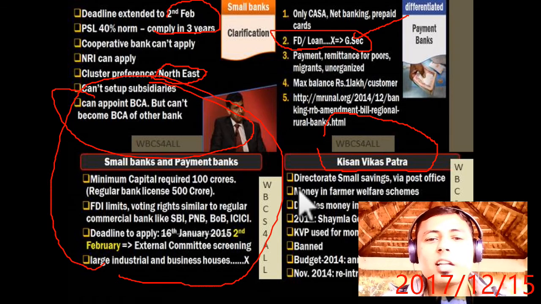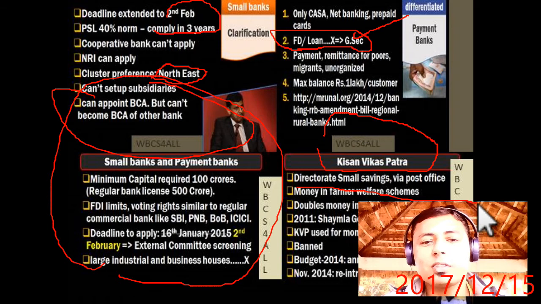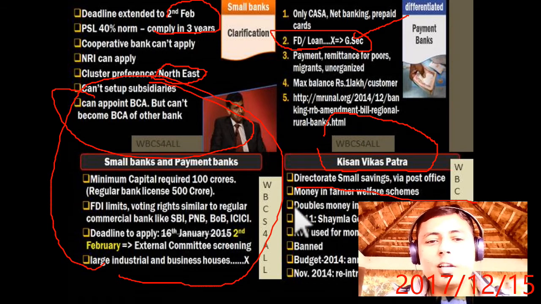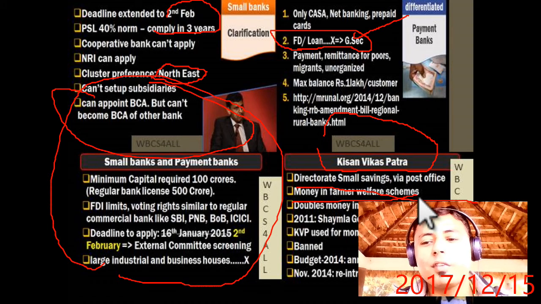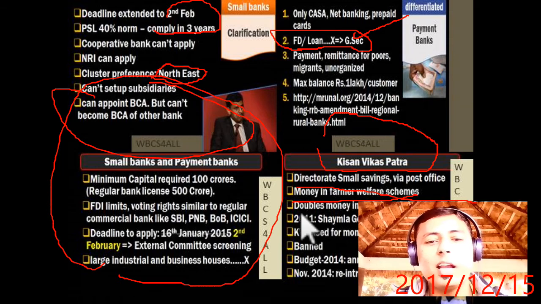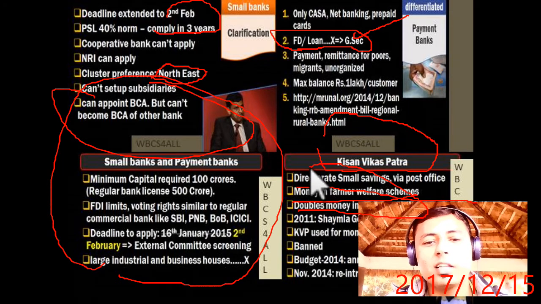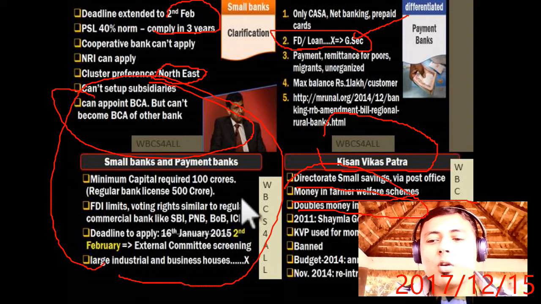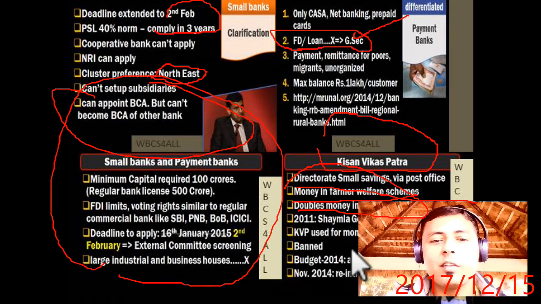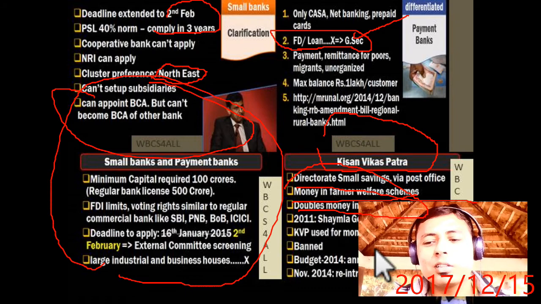The director of small savings via the post office will say that we will invest the money in farmer welfare schemes and we will double the money in 8 years. Earlier it was doubled in 8 years, but in 2012 the Shyamala Gopinath committee said that KVP was used for money laundering, so it was banned, but it was announced in Budget 2014 and reintroduced in November 2014.